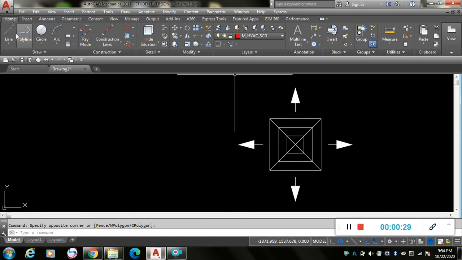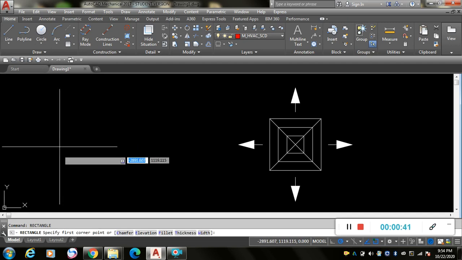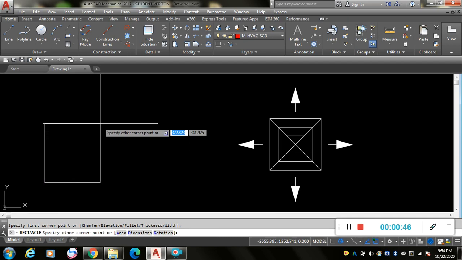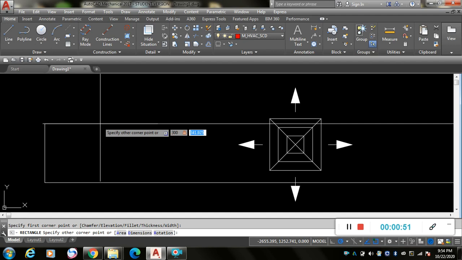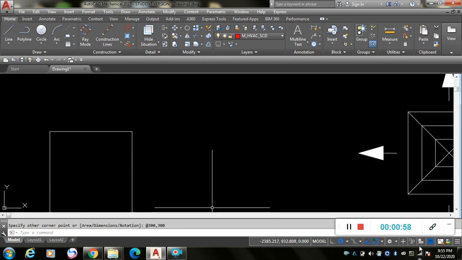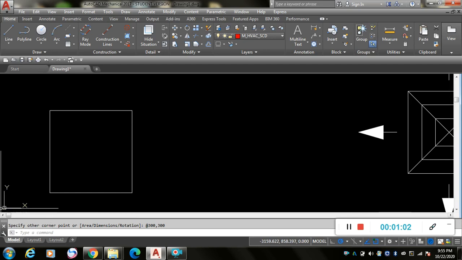First of all, we have to take a rectangle. For that, press RECTANGLE, a rectangle of 300 into 300 mm. First we specify the point, and after that type 300 comma 300, enter. We will get a rectangle of 300 into 300 mm.